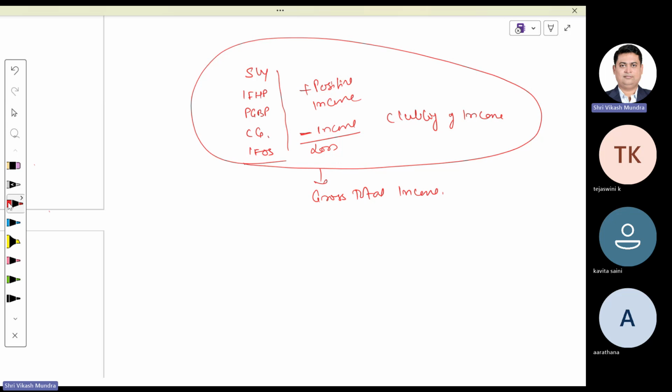There may be chances sometime some head of income has a negative result. So what will be the consequences of that? Whether these losses are adjustable with other heads of income, how we will treat these losses, we are going to learn. This is known as set off and carry forward of losses. Clear?